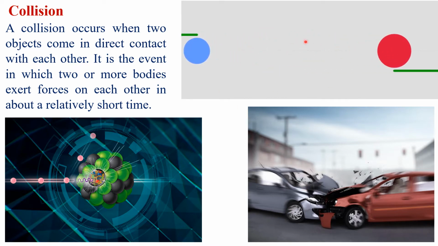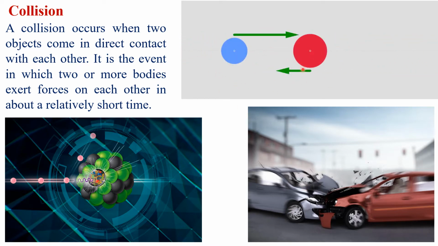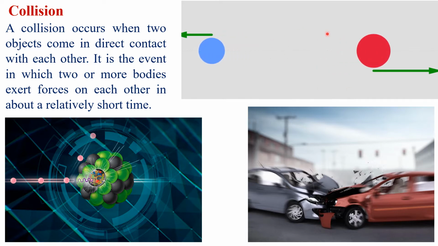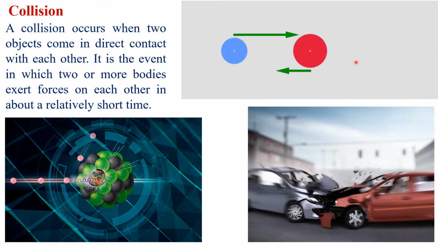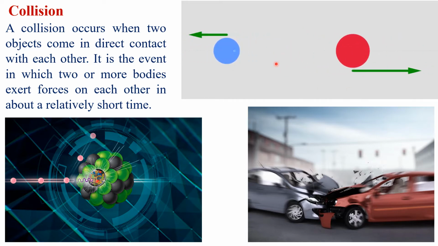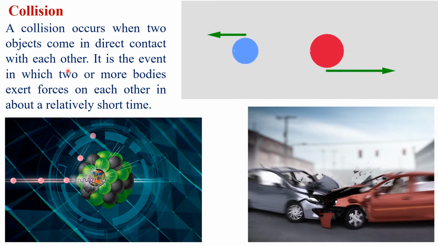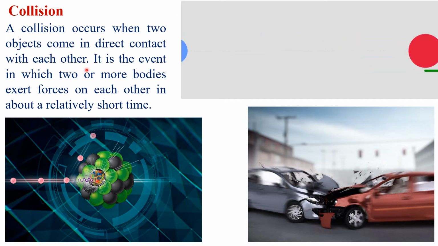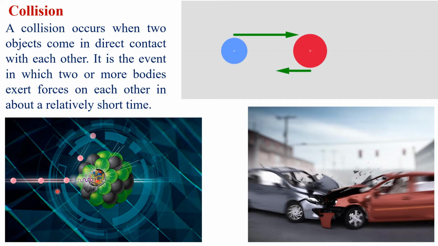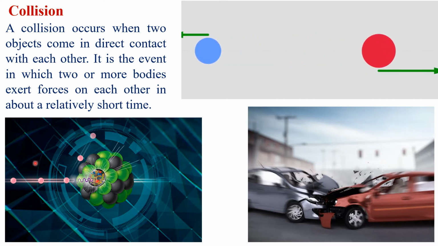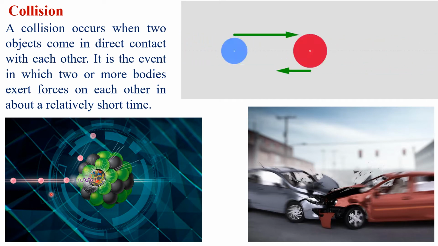And here is a collision between two particles. This object and this object come closer to each other and exert forces on each other, and this event is known as collision. For collision, it's not necessary to touch or to keep in contact with each other. Objects can come closer to each other and, without touching and without being in contact, they can collide with each other.